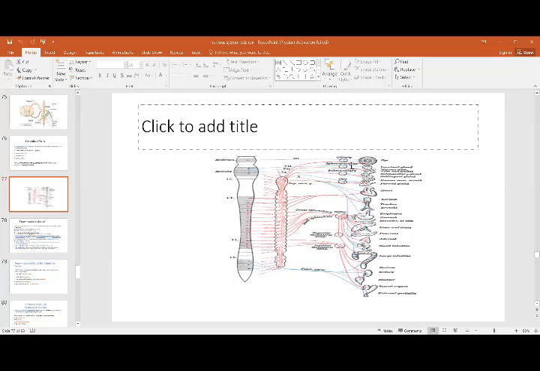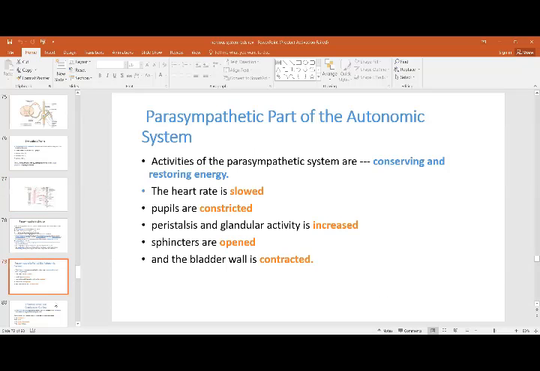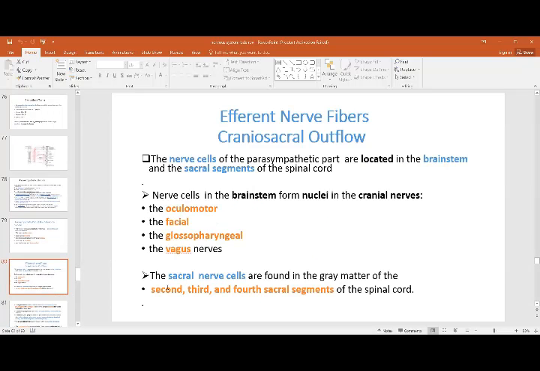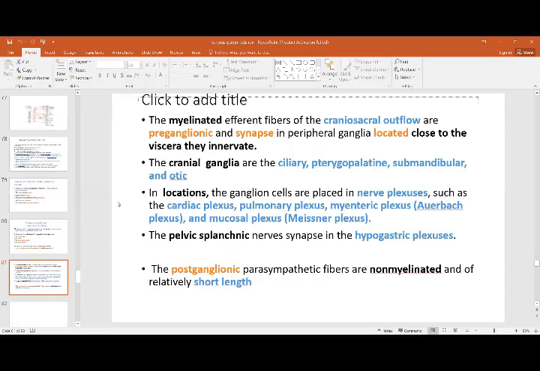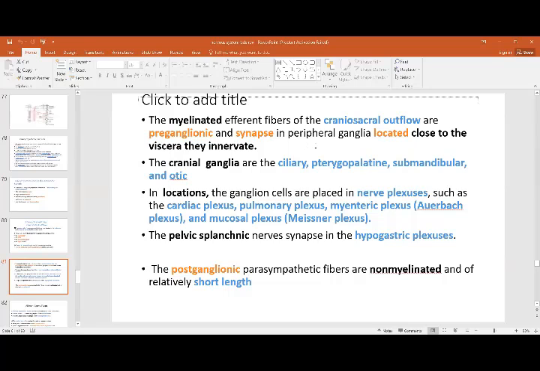The preganglionic fibers are longer, as they travel to the ganglia, which lie next to the organ to be supplied, or in the walls of the organ to be supplied. From there, they give rise to the postganglionic fibers. Right? So this is the outflow of the parasympathetic. So cranial outflow, peripherally located close to the viscera they innervate.